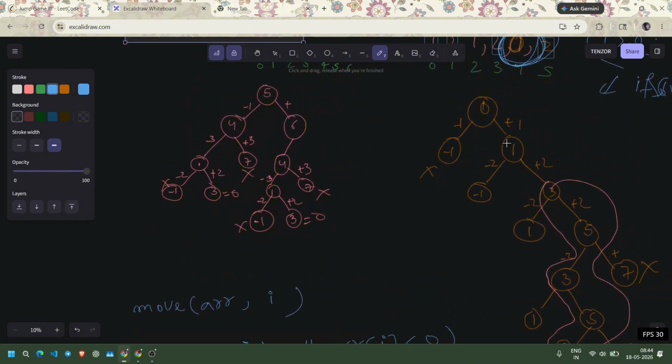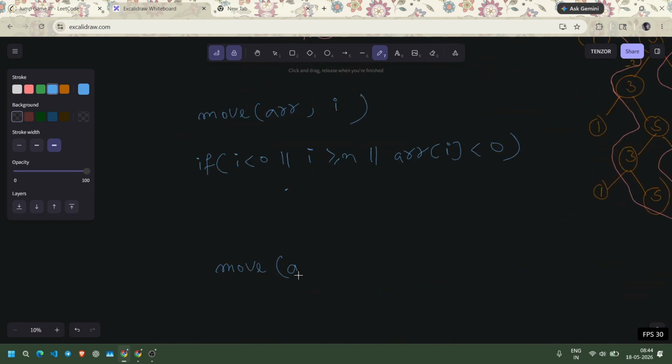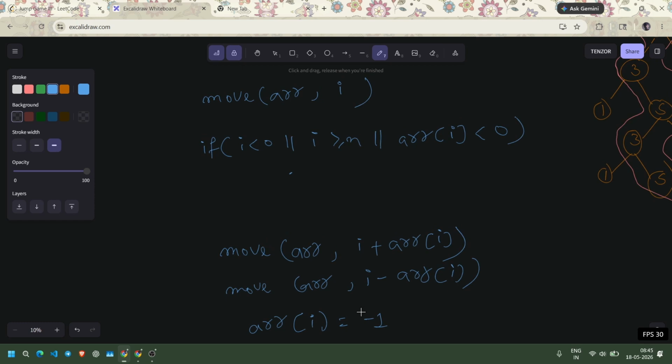And how we're going to traverse this: we're going to call this function again and again. Move array I plus how much we can go to the right, and how much we can go to the left. And we also have to mark array of I equal to -1, I mean to say it's visited.